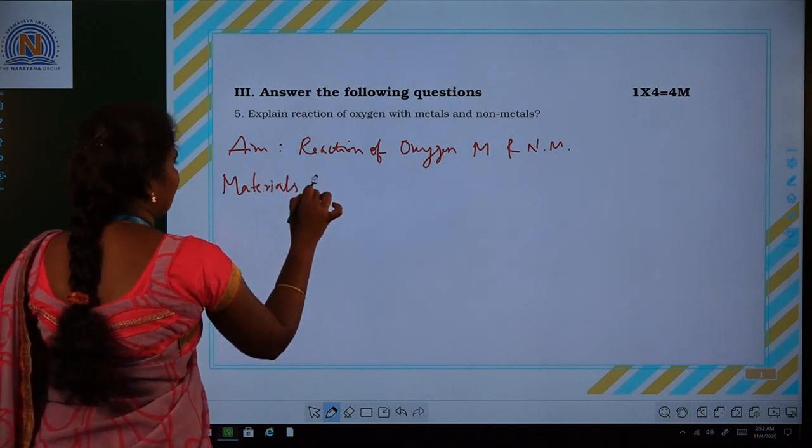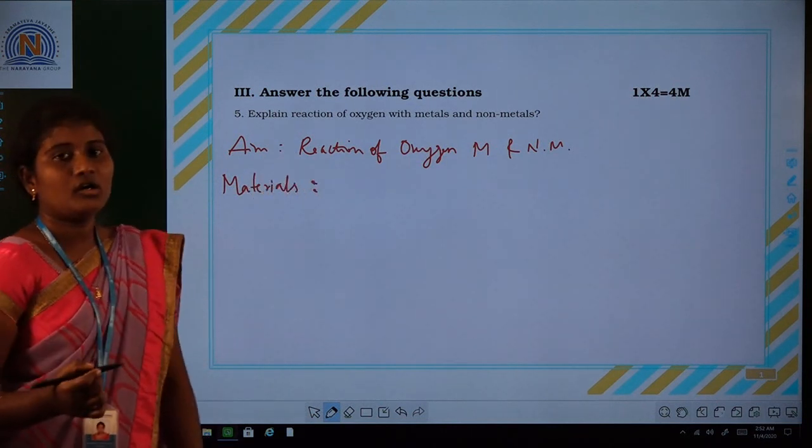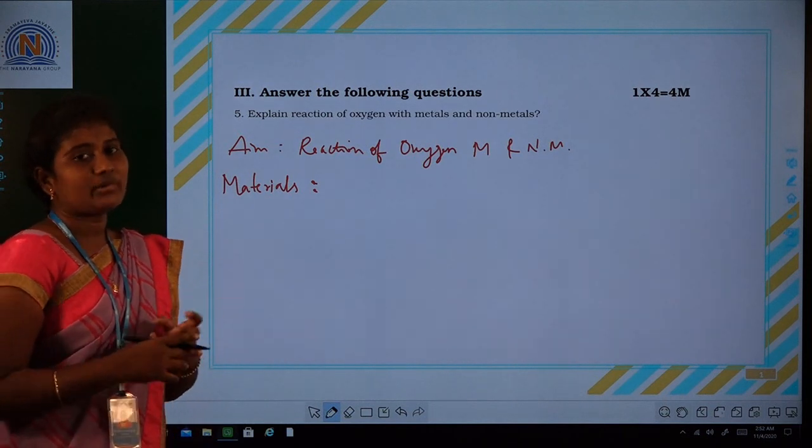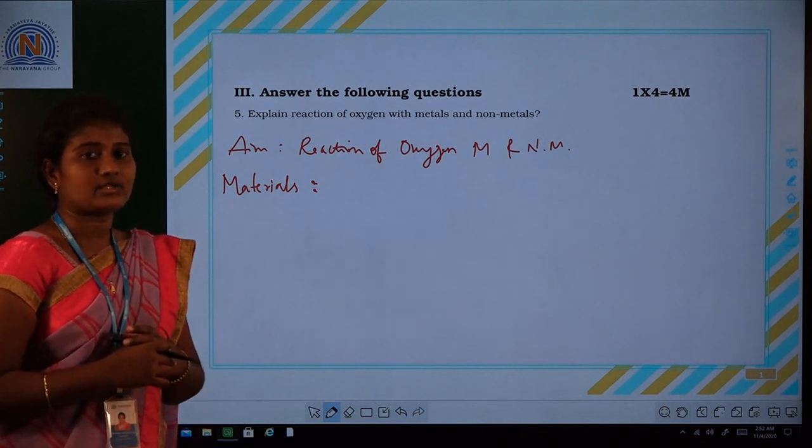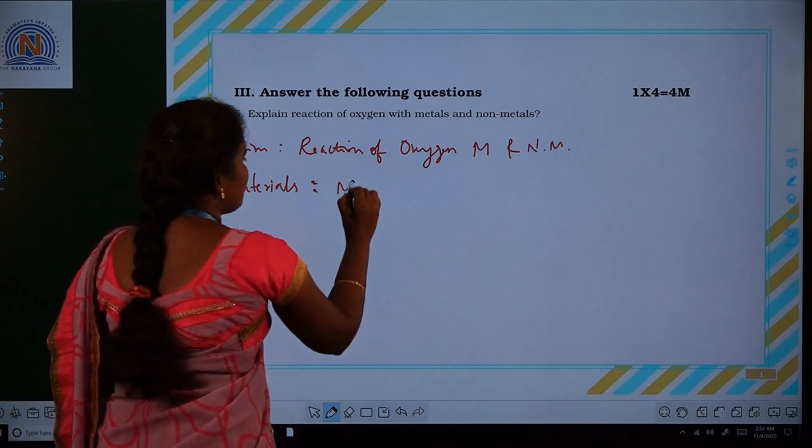Next, what are the materials required? Here two samples are required. One is a metal sample, another one is a non-metal sample.